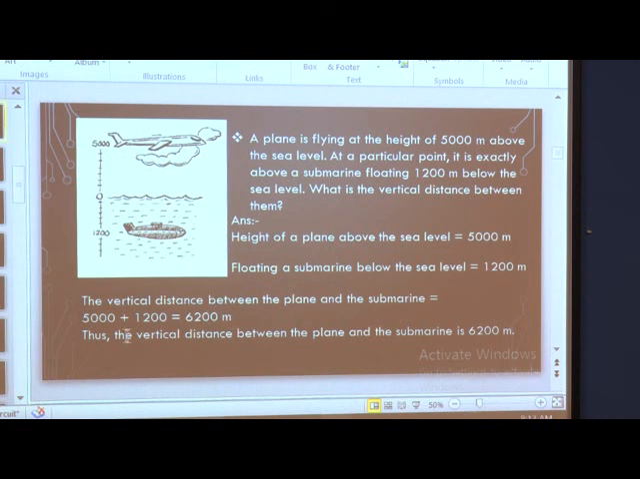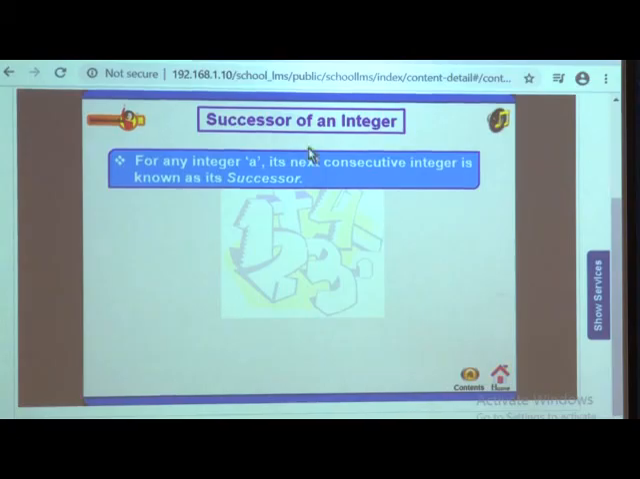So, the vertical distance between the plane and the submarine is 6200 meters. Now you understand what we have to do when we have to find the total distance: we have to add them.